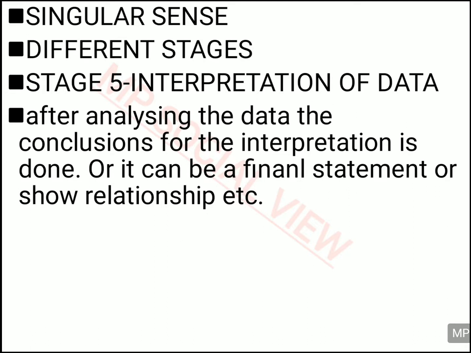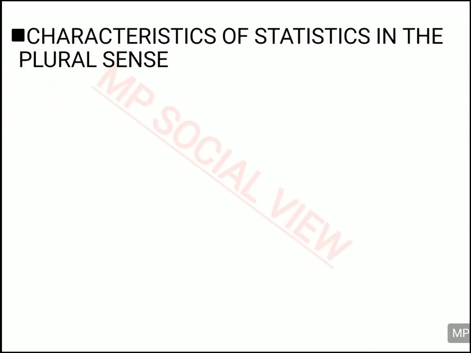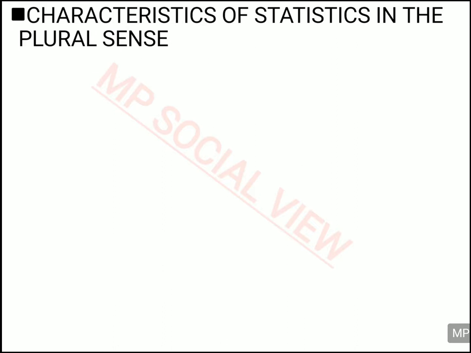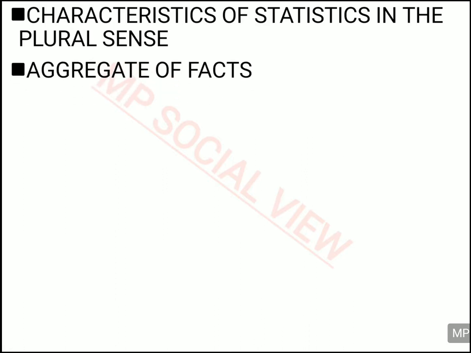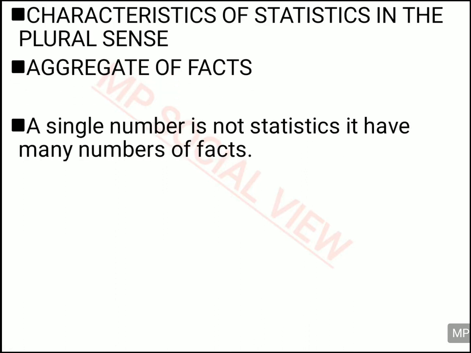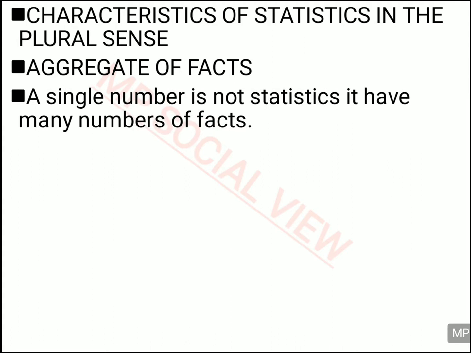Alright, so all these stages through which the data passes, it all comes in the singular sense. Now we will read about the plural sense. To understand statistic in the plural sense, we have to understand its characteristics. So what are the characteristics of statistic in the plural sense? First and foremost is the aggregate of facts. All the data which you are collecting is not a single number. It is in a large quantity, because the name itself is plural. Plural means so many. So you have so many numerical facts in this. So you have the aggregates of facts and not a single number.